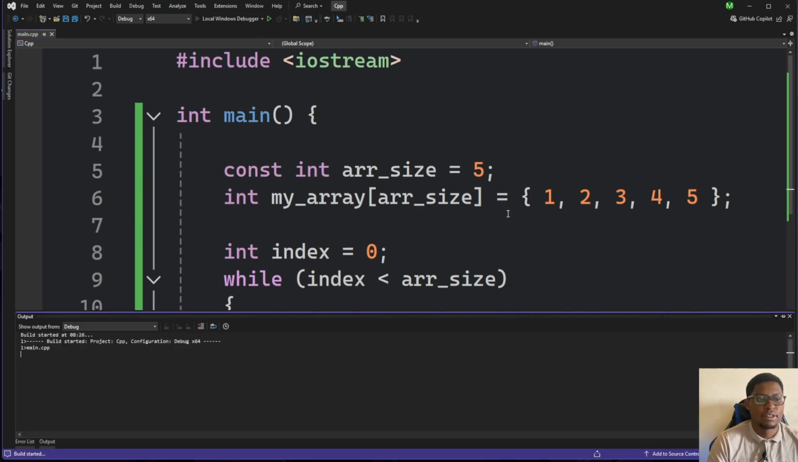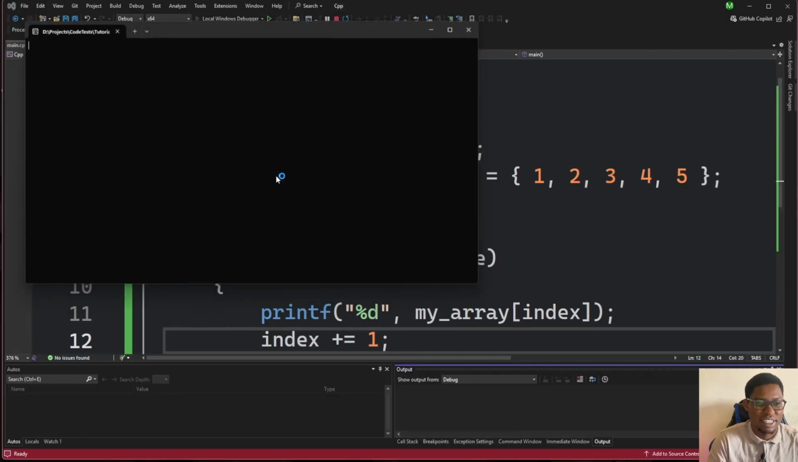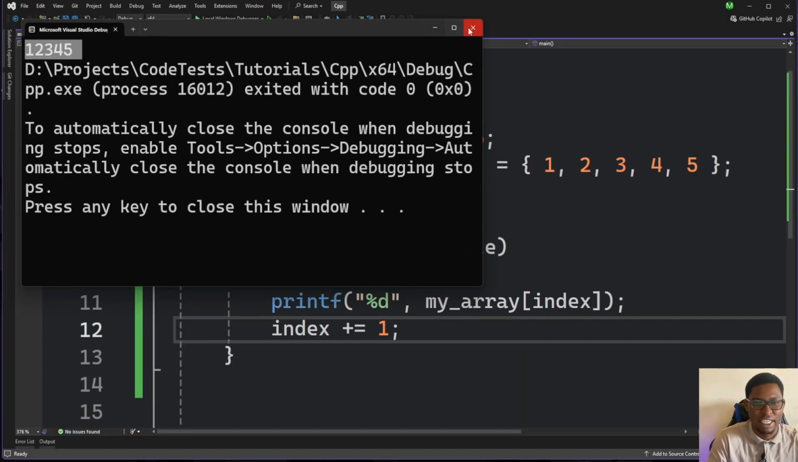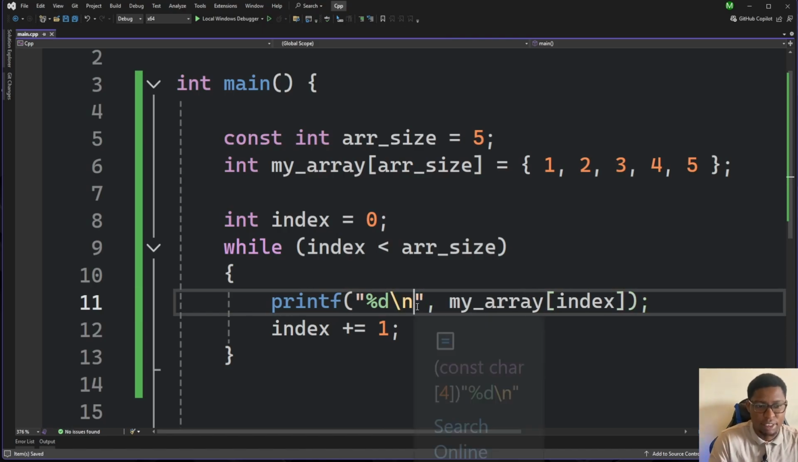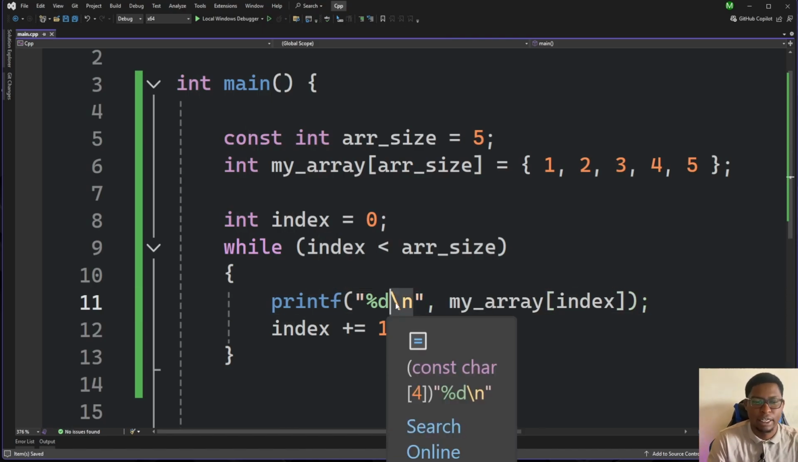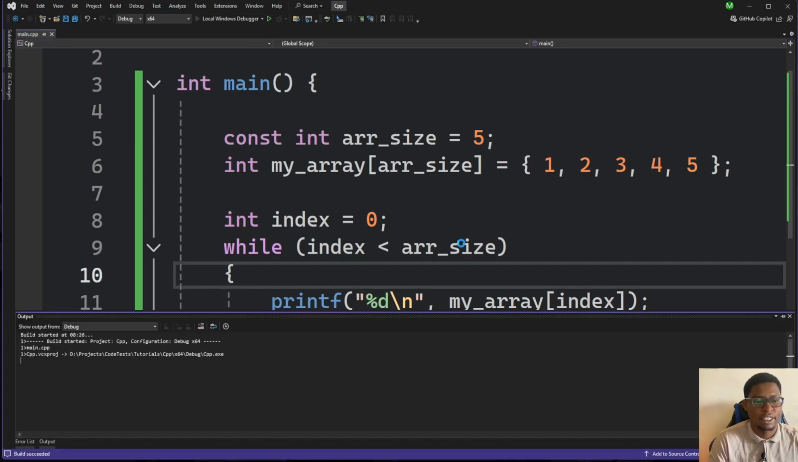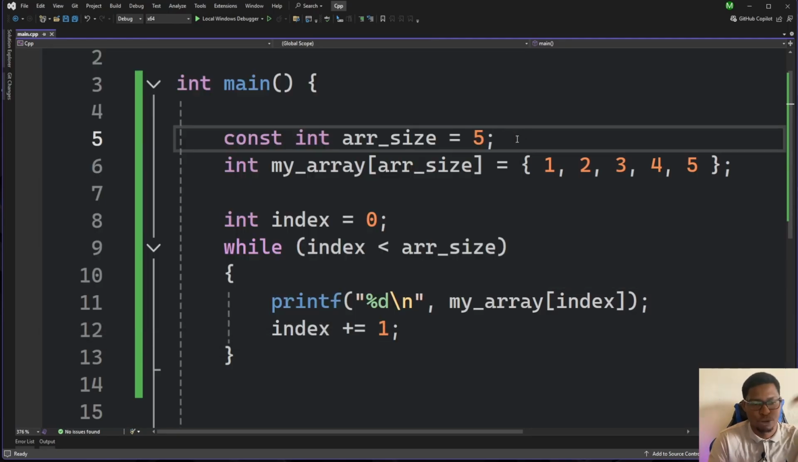If you run this, it has printed the values on one line. That's why it looks very funny here. So I'm just going to add a line break. This basically means a new line. So we're going to print the integer, then a new line. Okay, if I run this again, we now have them printed from top to bottom, index 1, 2, 3, 4, and 5.